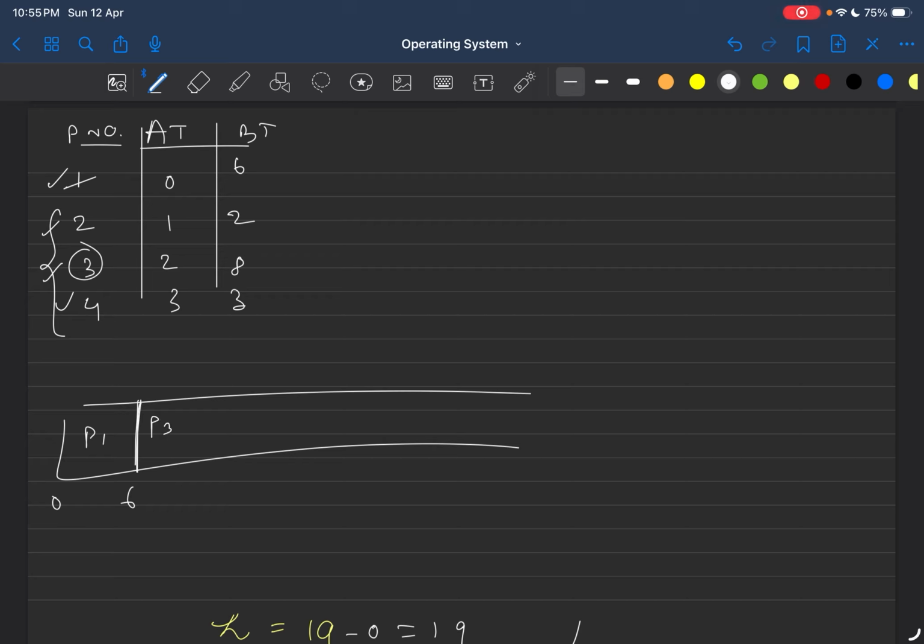Let's schedule process P3 here. Okay. What is the burst time? That is 8. So 6 plus 8 is 14. Okay. P1 is done. P3 is also done.